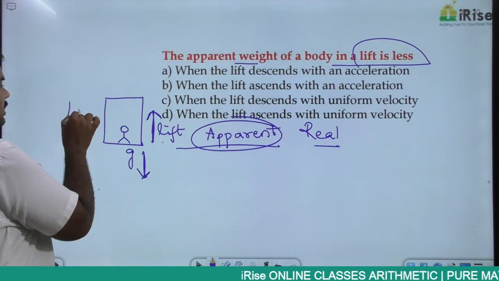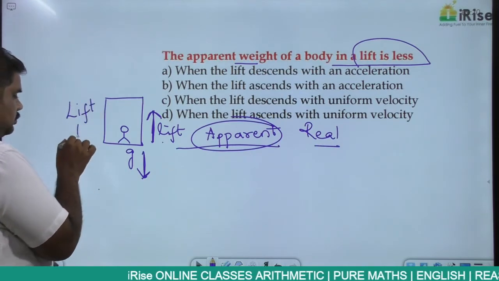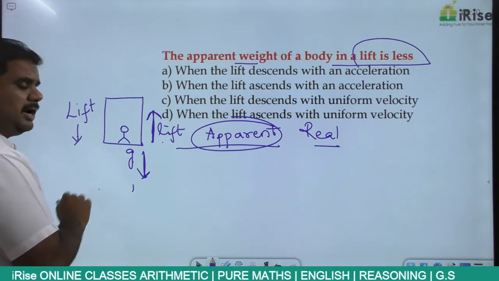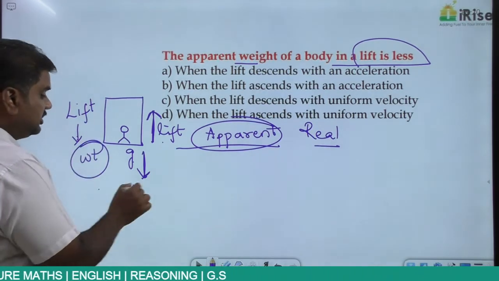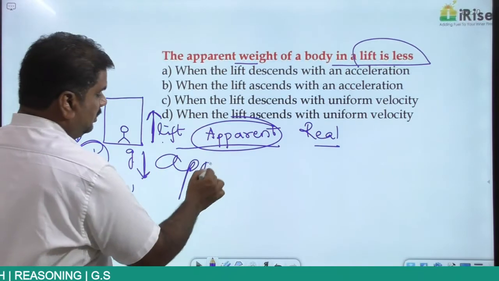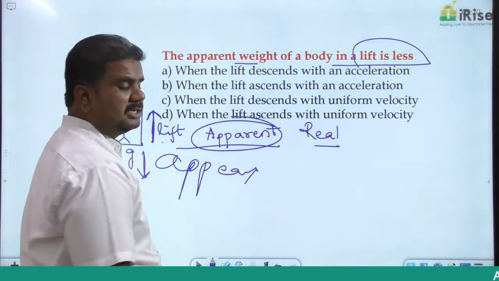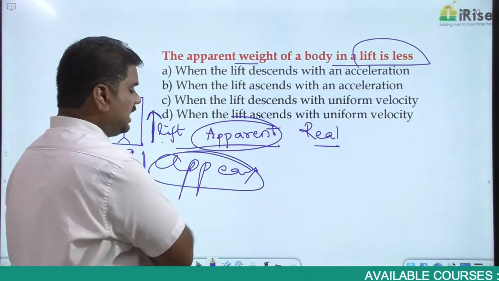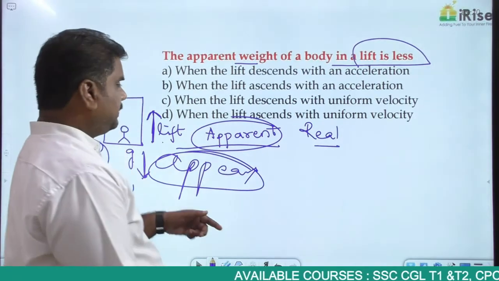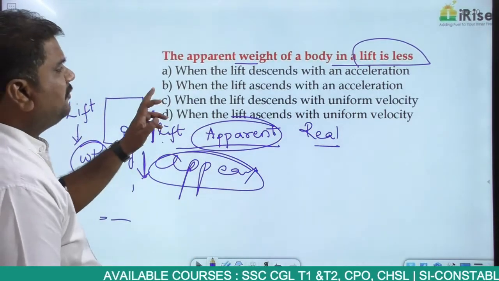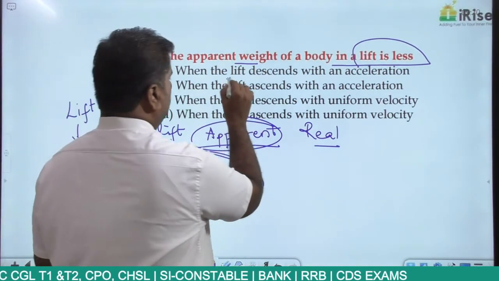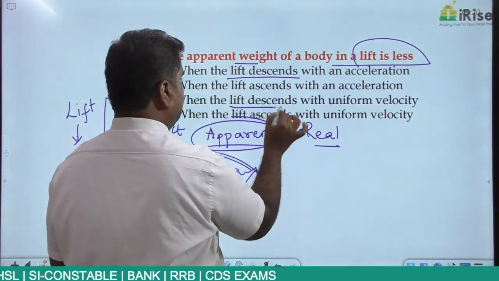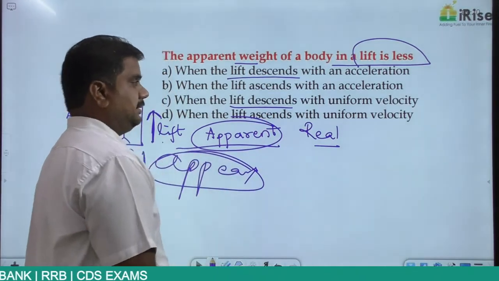Instead of that, suppose the lift is moving downwards, and gravity is also acting downwards. Then in that particular case, the weight of a person just appears to be. The weight of a person is not actually decreasing or increasing. The weight of a person is appearing to increase, or else appearing to decrease, when the lift descends, when the lift starts moving downwards. So this can be the answer, or this can be the answer. When the lift descends, right?